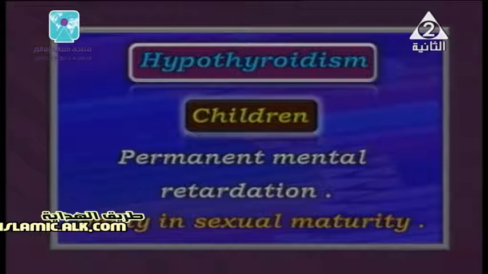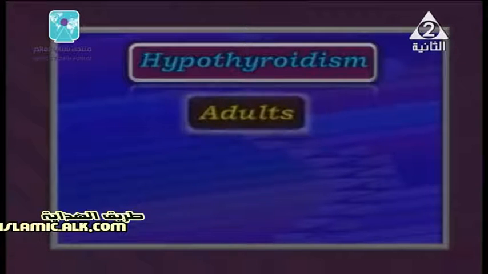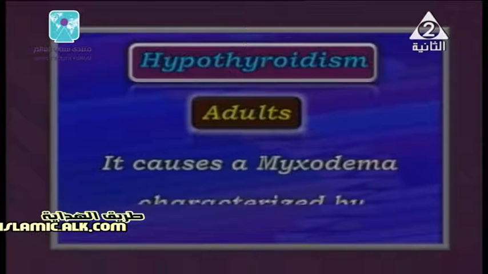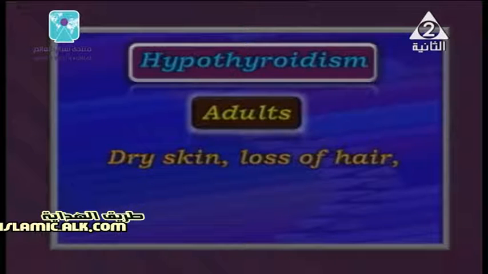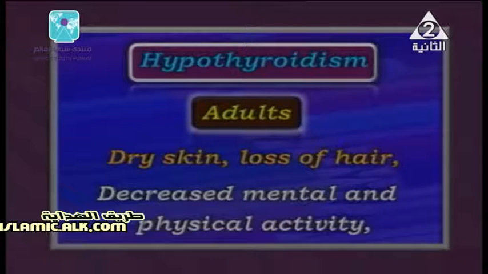But on the other side, what is going to happen for adults? It causes another disease, okay? In adults, it causes something called myxedema, which is characterized by, number one, dry skin, loss of hair, and decreasing mental and physical activity, and also gaining weight and obesity.